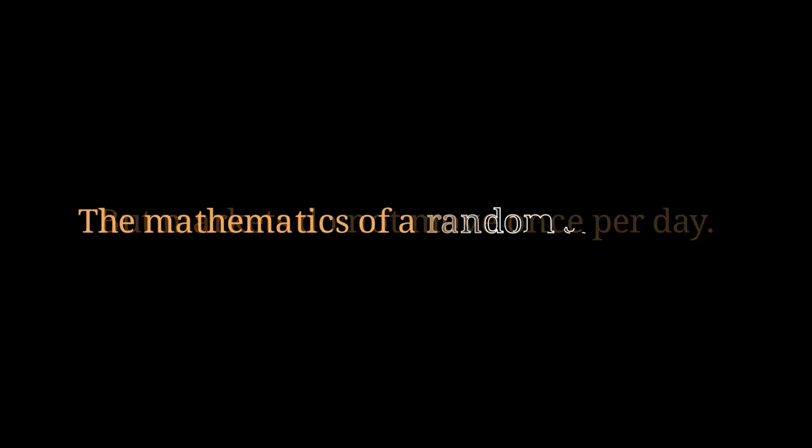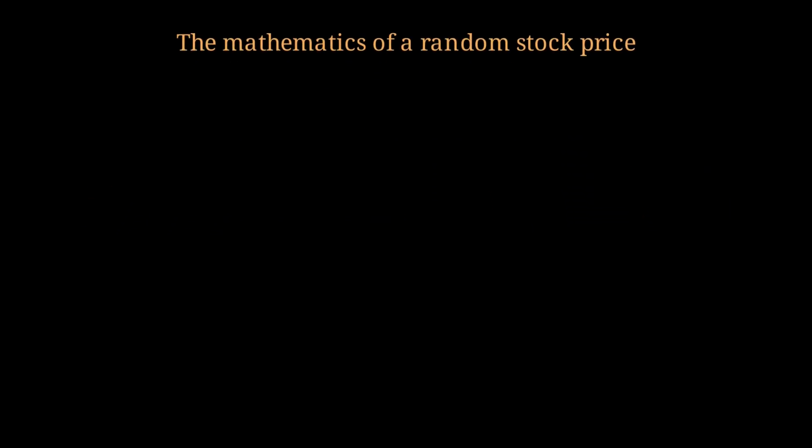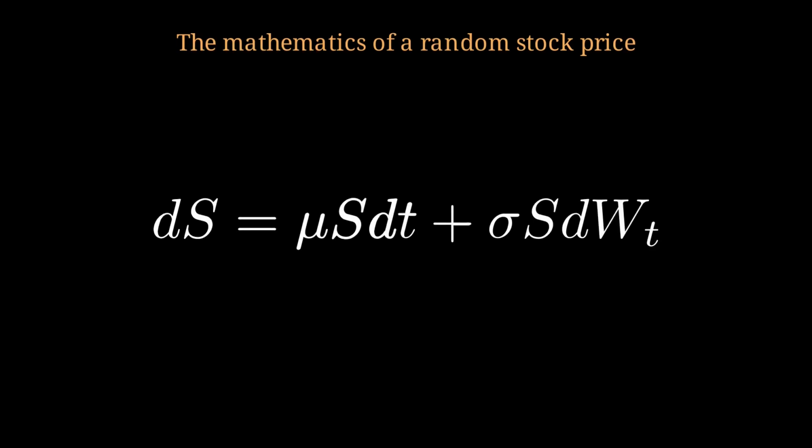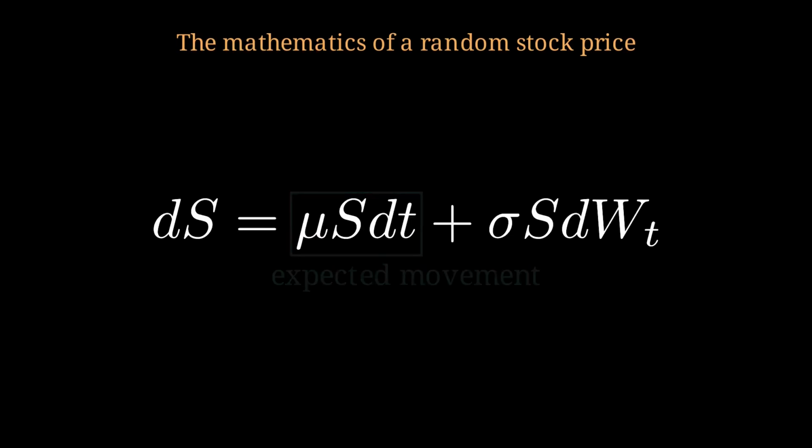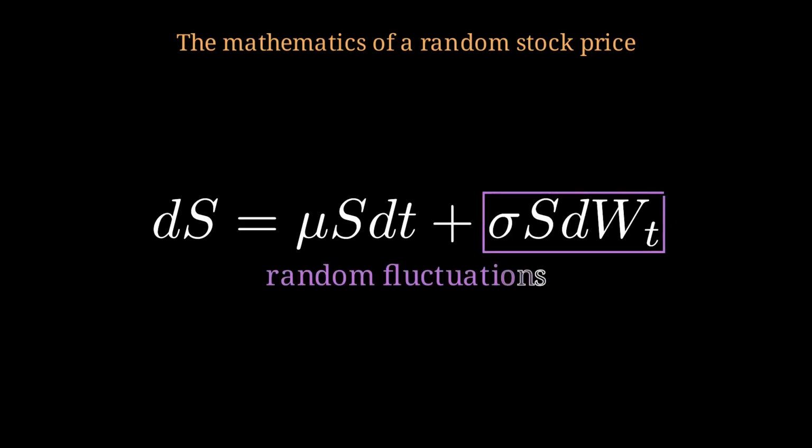However, real markets don't move in discrete daily steps. They trade continuously. To model this continuous randomness, quantitative finance uses stochastic differential equations, like this. Here, dS represents an instantaneous change in the stock price. The first term is the drift. It represents the expected deterministic return over an infinitesimal tick of time. The second term is where the magic happens.